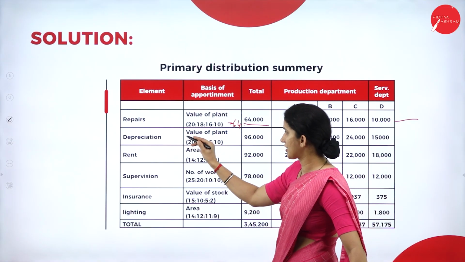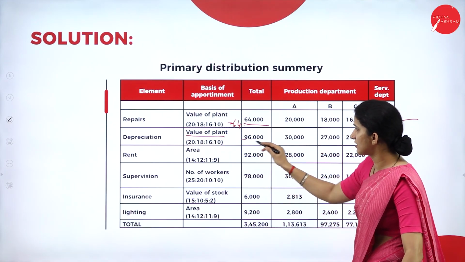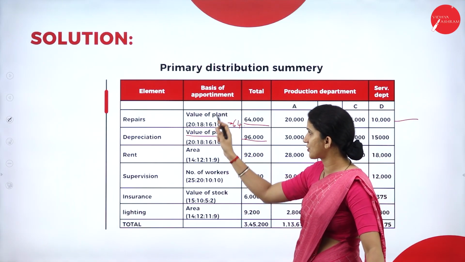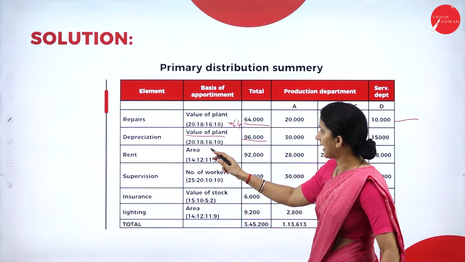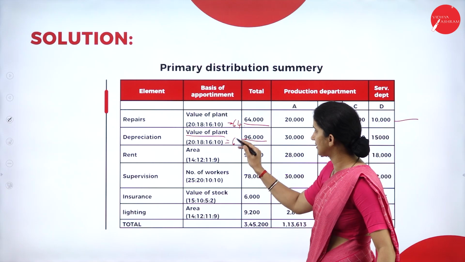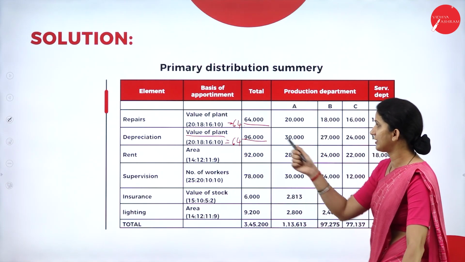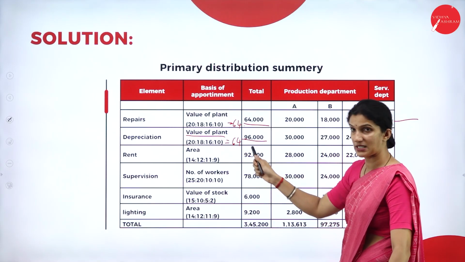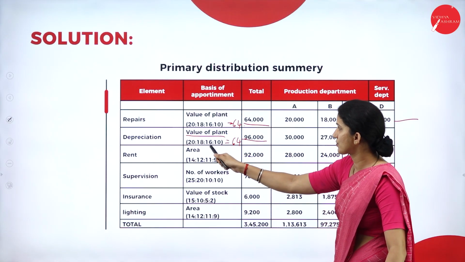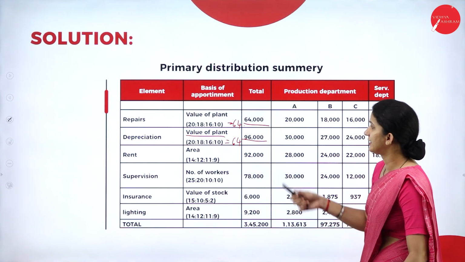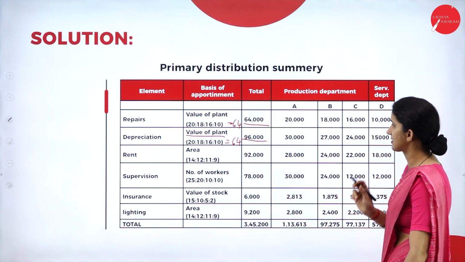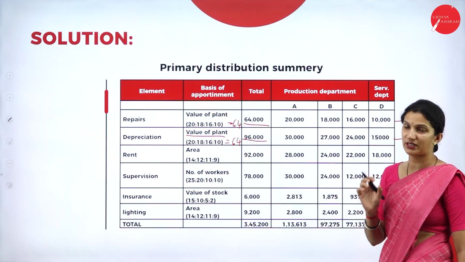Then we have depreciation. The value of depreciation is 96,000 total. To allocate 96,000, our basis of allocation is 20, 18, 16 and 10. So the total is 64. So 96,000 into 20 by 64, then 96,000 into 18 by 64, then 96,000 into 16 by 64, then 96,000 into 10 by 64. This is the department wise amount that we have.